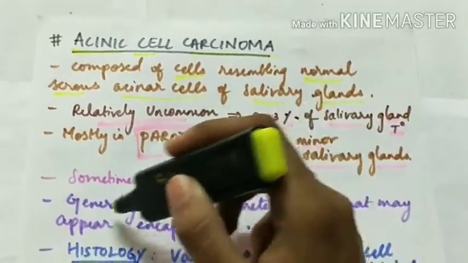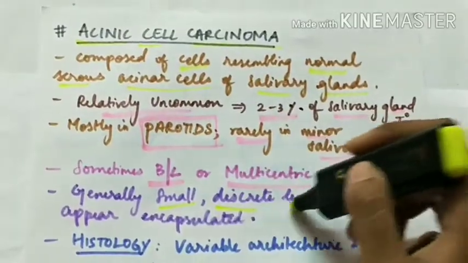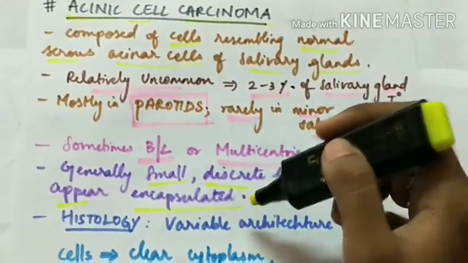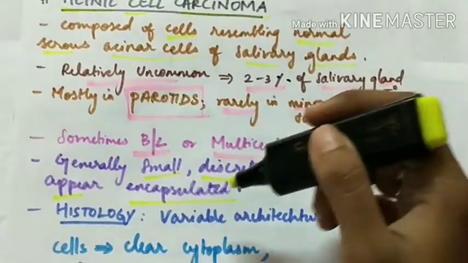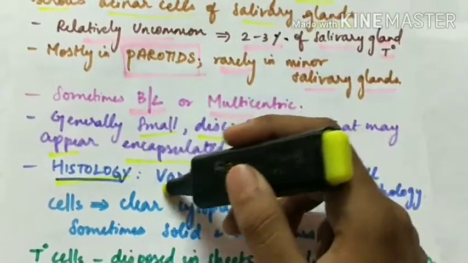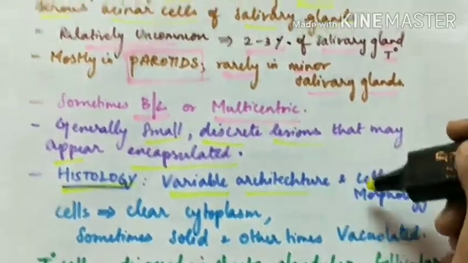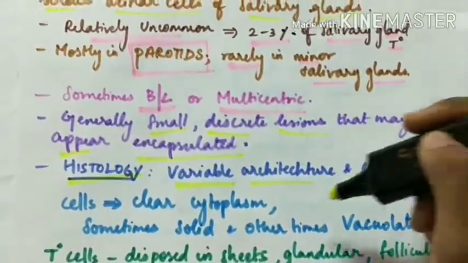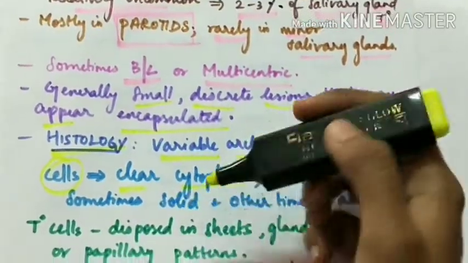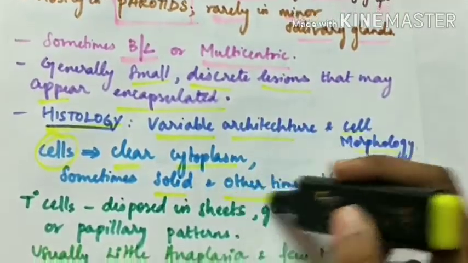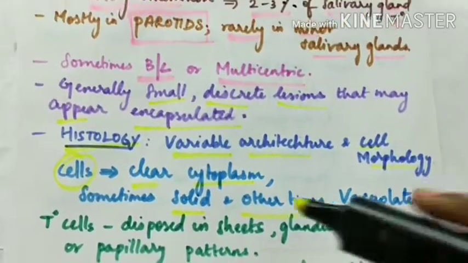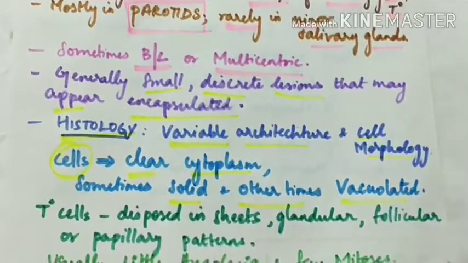They appear as small, discrete lesions that may appear encapsulated, but they are not actually encapsulated. Histology, it consists of variable architecture and cell morphology. The cells have clear cytoplasm. So this clear cytoplasm can sometimes be solid or sometimes vacuolated.